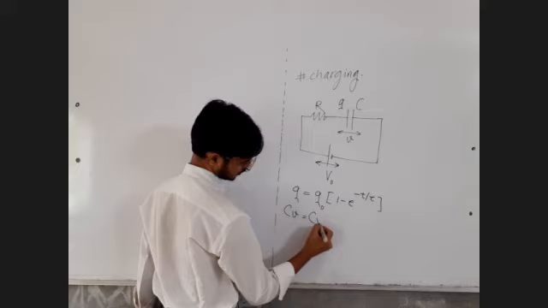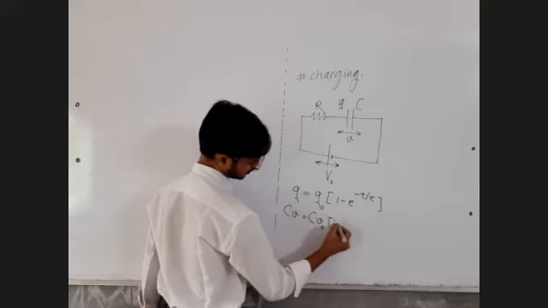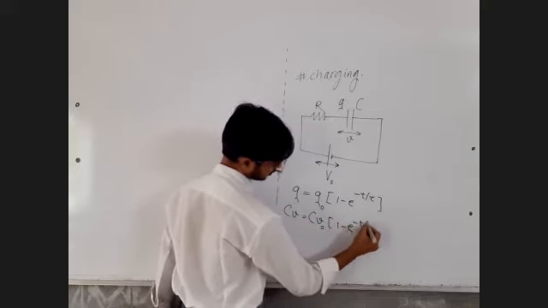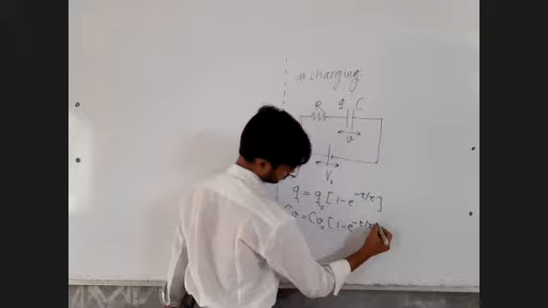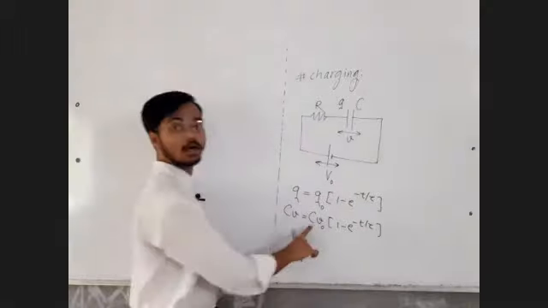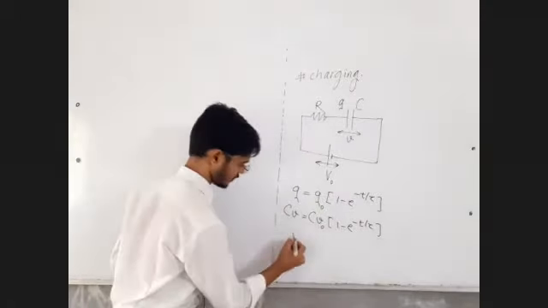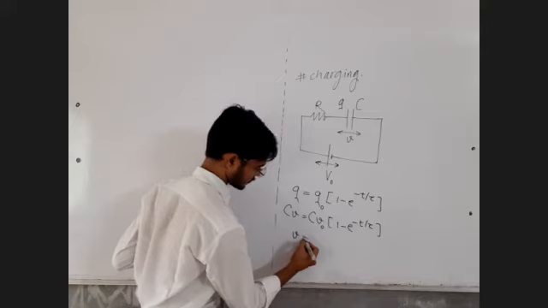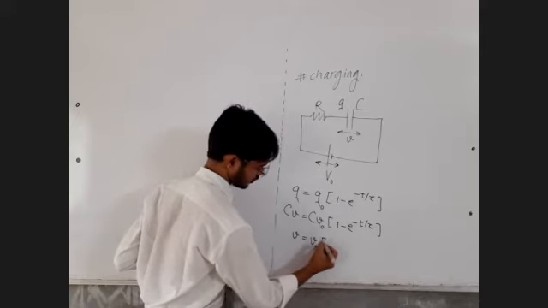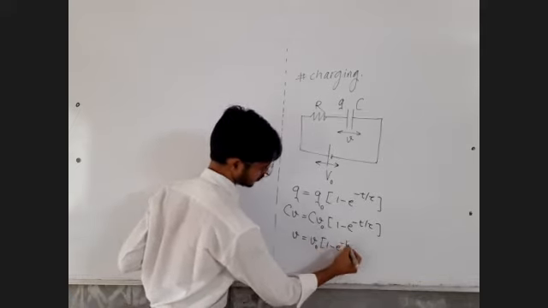So CV0 into 1 minus e raised to minus t by tau, and you can cancel C and C. That becomes the instantaneous voltage across the capacitor: v is equal to V0 into bracket 1 minus e raised to minus t by tau.